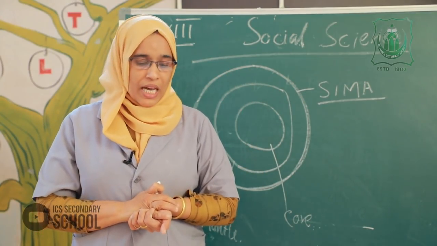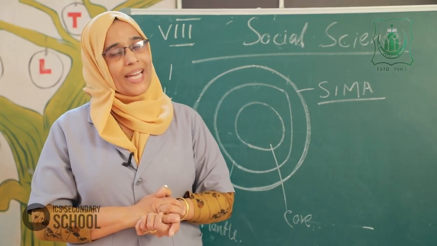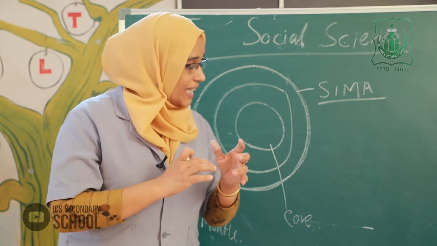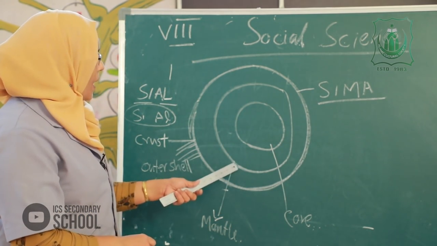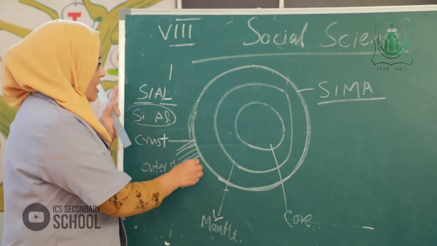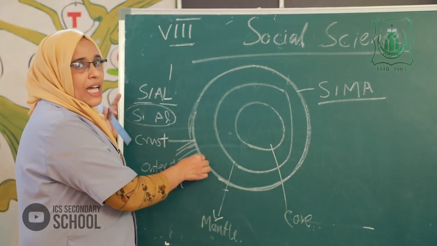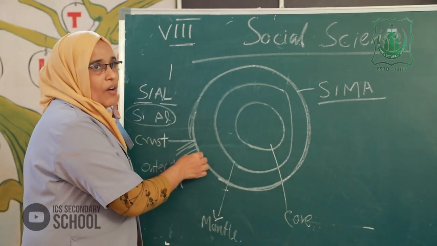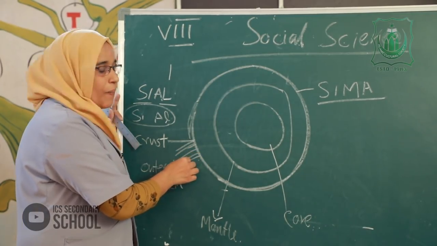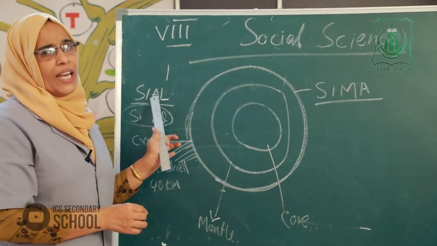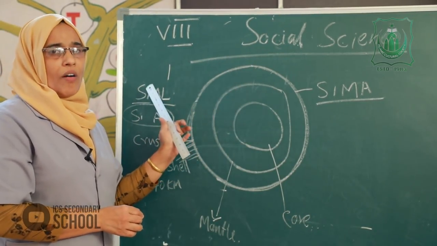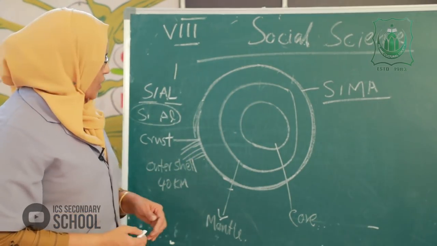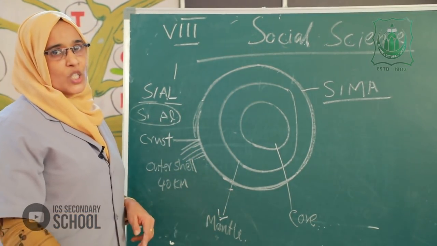Then the next part, mantle. Another part of the interior of the earth is the mantle. The first part is the crust, the outer shell of the earth, 40 kilometers thick. Then sial and sima, or continental part and oceanic part. Then the next part, mantle.